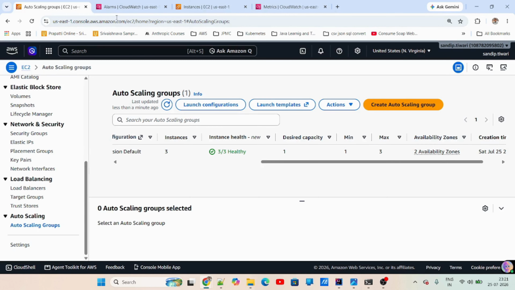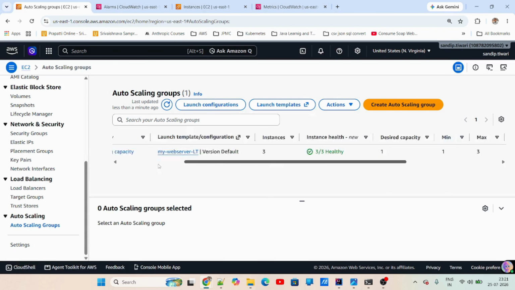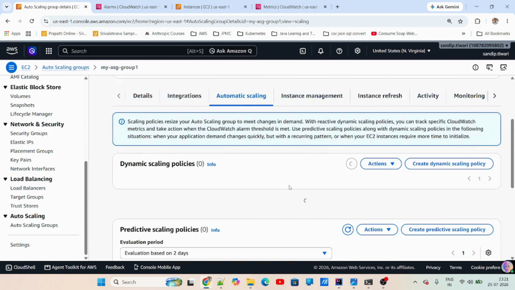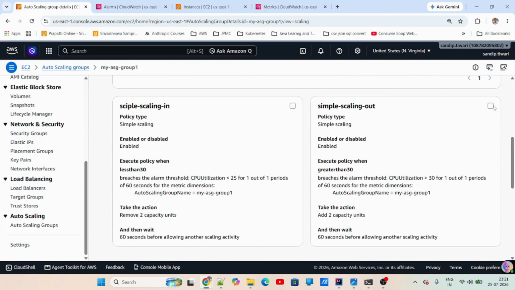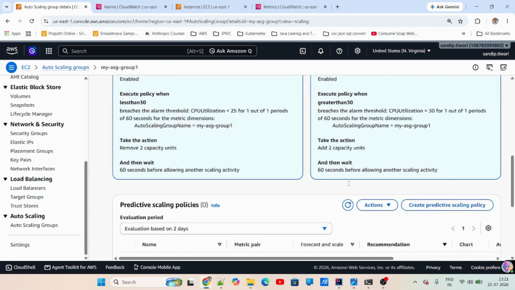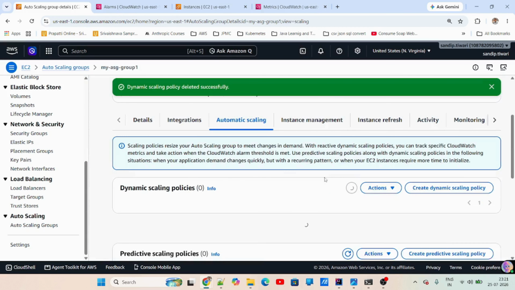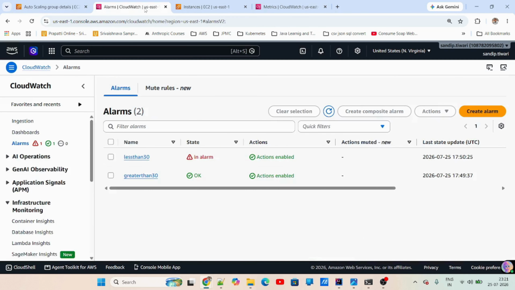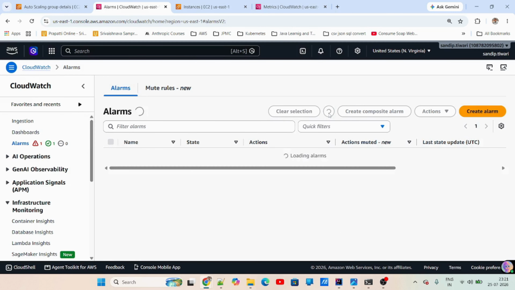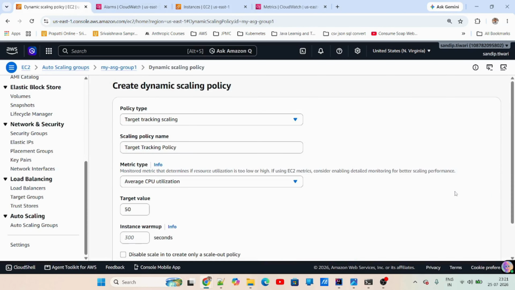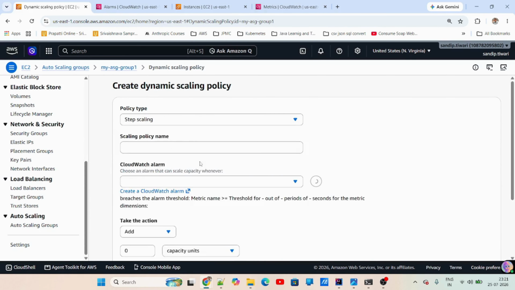Now what I will do is we'll again go to auto scaling, and this time we will try step scaling. We'll delete both of these. So this is deleted. Now if you go to alarms, this won't be deleted because this was created by us, right? And it is not dependent on this. Now we'll go to step scaling.